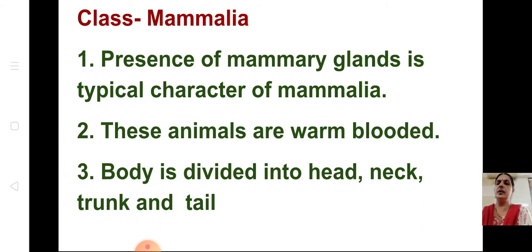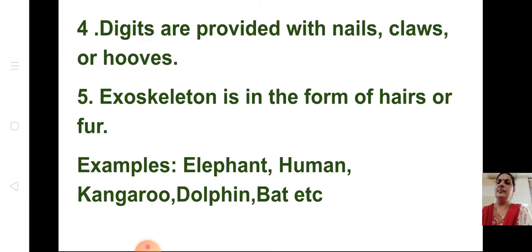The body is divided into head, neck, trunk and tail. Many of the animals in Mammalia have a tail also. Digits are provided with nails, claws or hoofs. So we have nails, some other animals have claws, and some even have hoofs. The exoskeleton is in the form of hair or fur. Examples: elephant, human, kangaroo, dolphin, bat, etc.